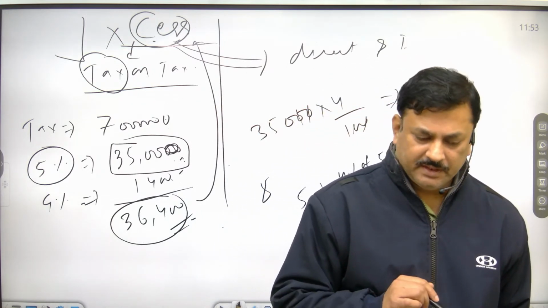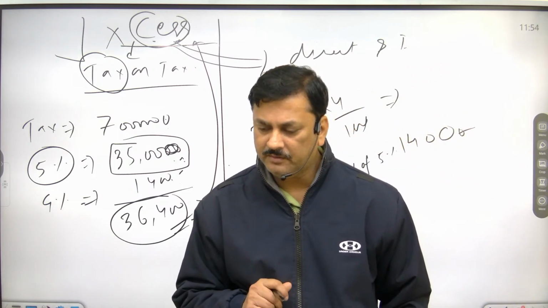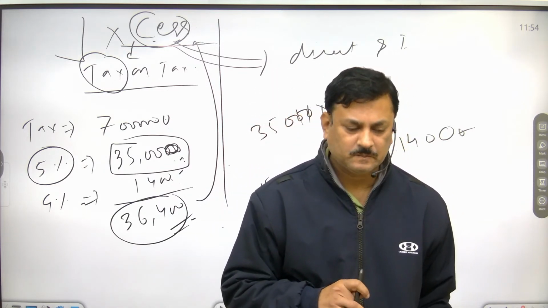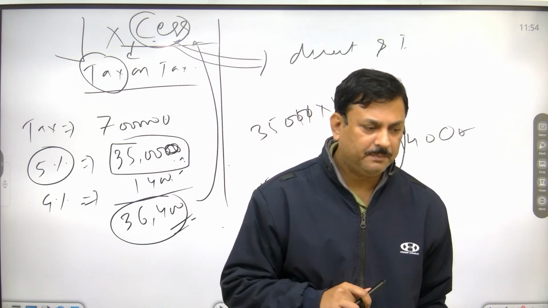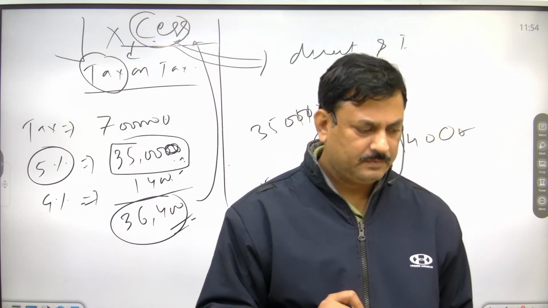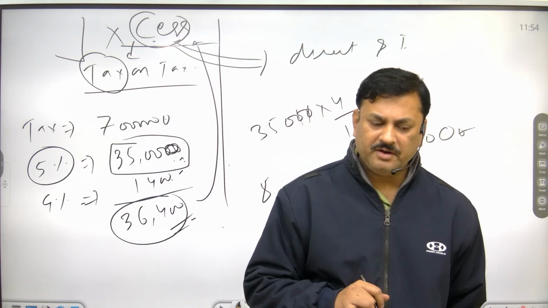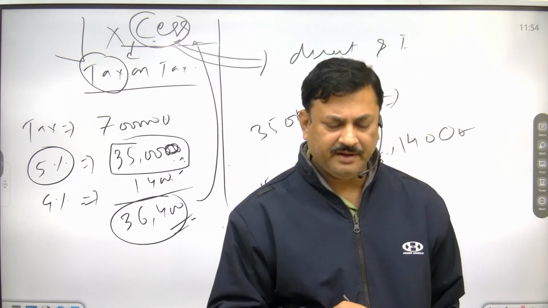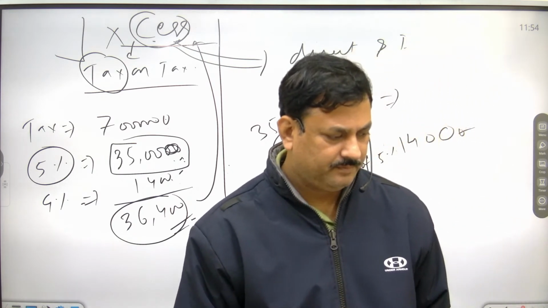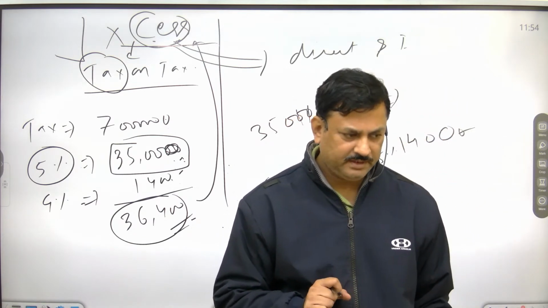Third point: cess collected for a particular purpose cannot be used for, or diverted to, other purposes.